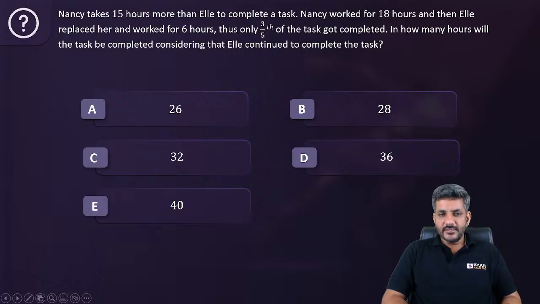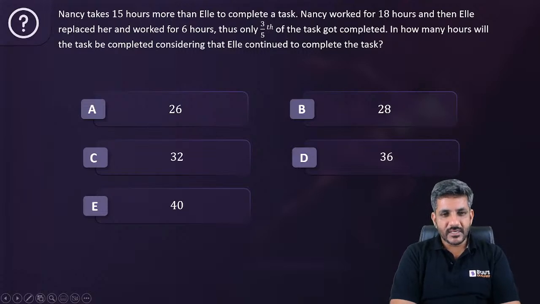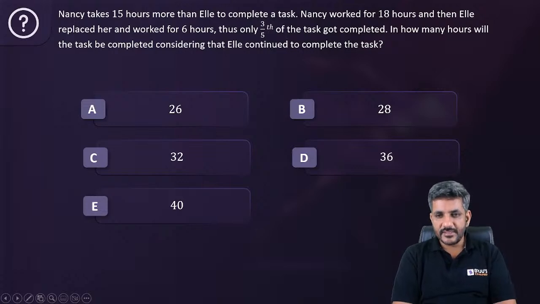Any answer for this question? This probably would be one of the difficult questions in this set. Ayushi has got the answer for this question as A. Okay, Ayushi. Kirti says D, that is 36. Okay, Kirti, good.